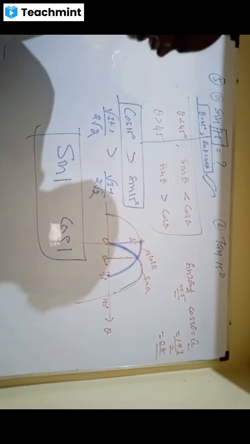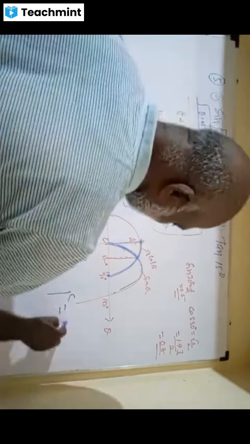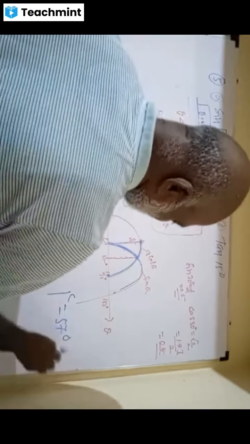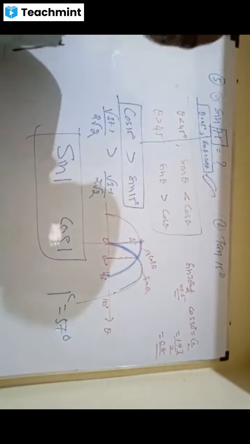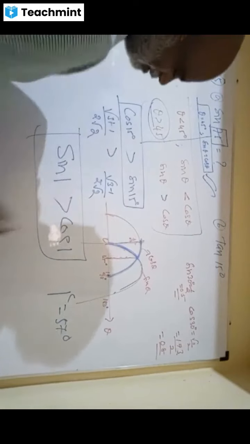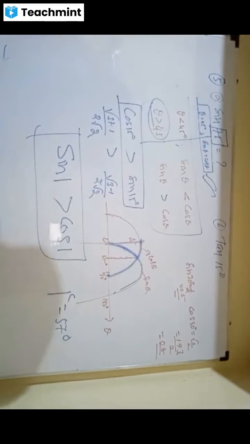1 radian is equal to what? 57 degrees. 57 means more than 45. Why should you worry? It's more than 45, so sine will be greater. That's all. Correct.